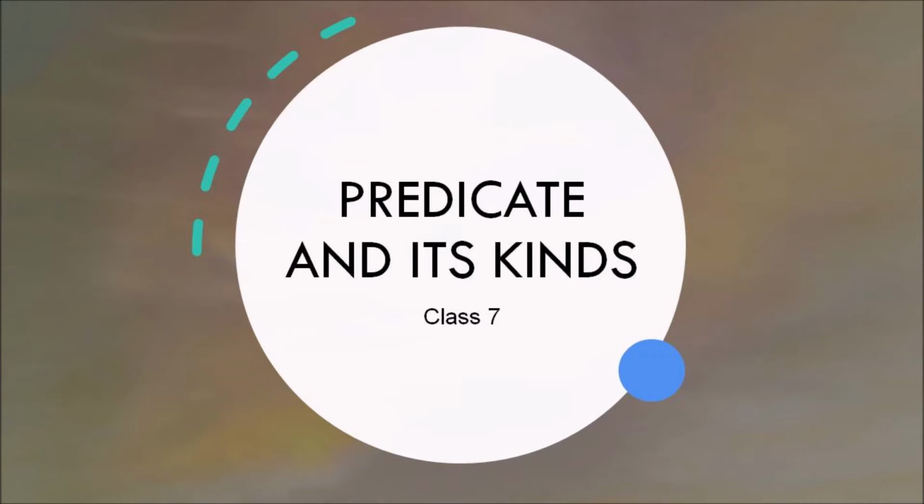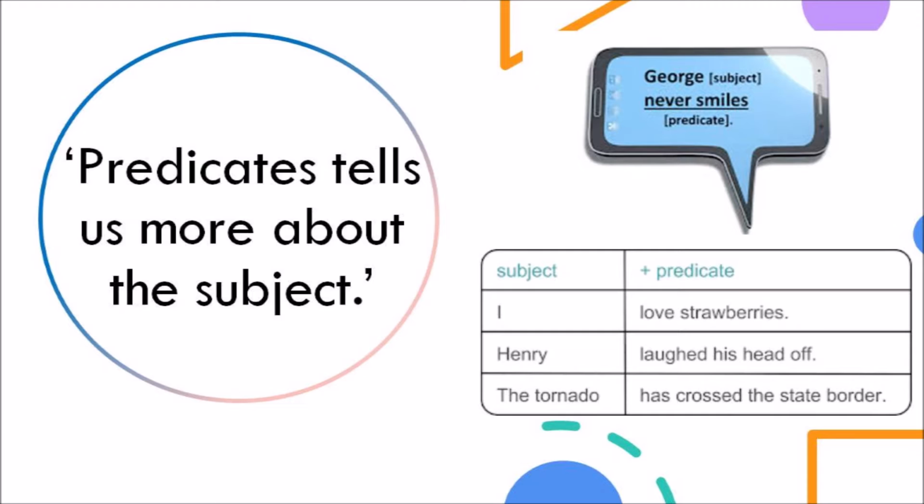Hello students, this is part 2 of the session subject and predicate. In the first part you have learned about subject and its kinds, and you have also learned about spotting the subjects in different kinds of sentences. In this part you are going to learn predicate and its kinds.